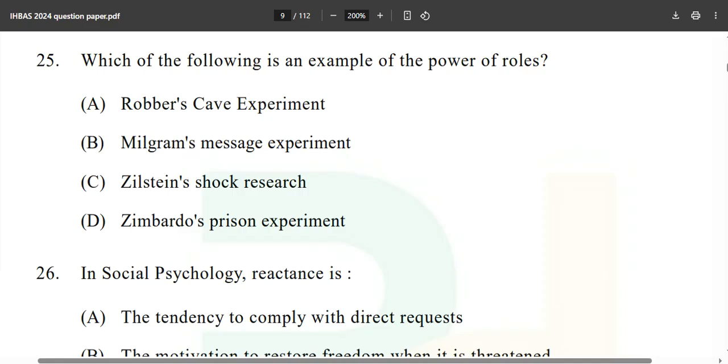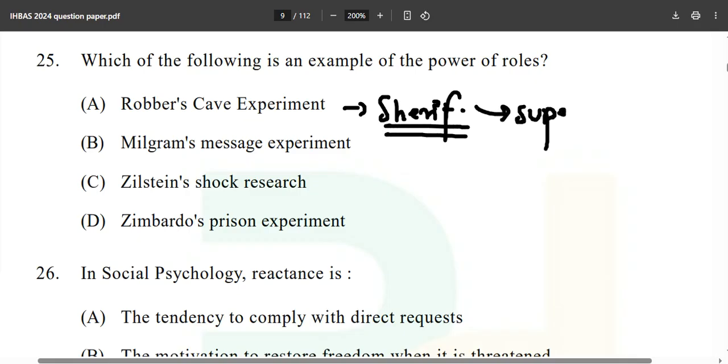Which of the following is an example of the power of roles? This is a very important question, and everything you will find in the book apart from option C, because there are many more concepts related to this particular question. As you can see, option number 4 is talking about Robbers Cave experiment. Now, who has given this? It was given by Sherif. The experiment called Robbers Cave experiment deals with superordinate goals.